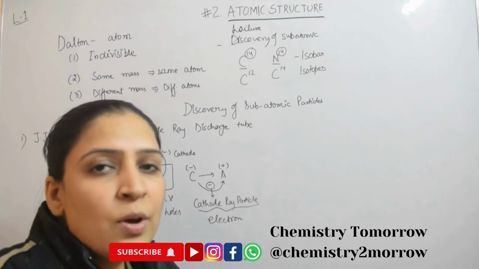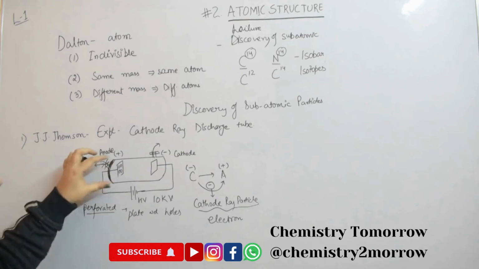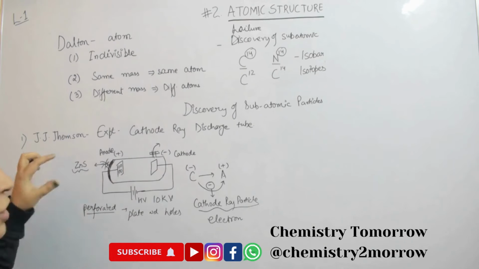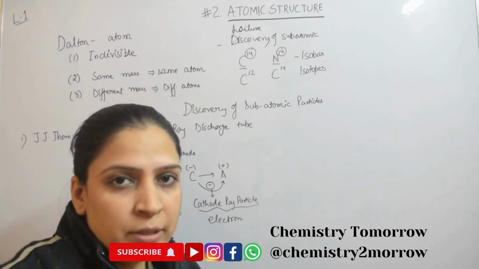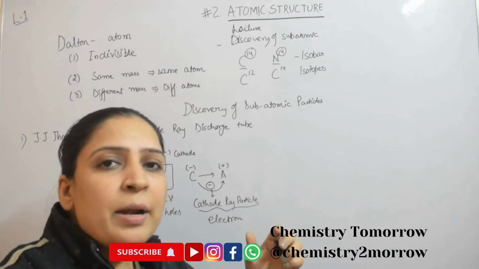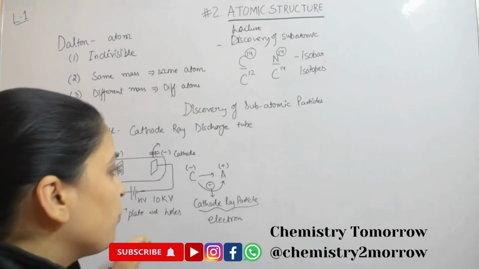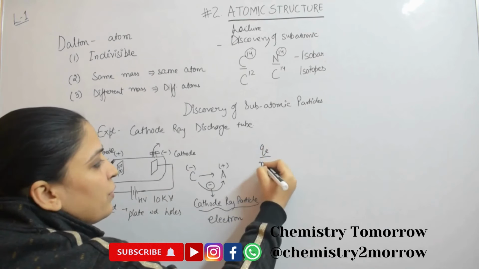And to calculate that, another setup was added within this tube when the electrons were passed through electric field as well as magnetic field, by applying external electric and magnetic fields. So from there Thomson calculated the charge of electron to mass of electron value.